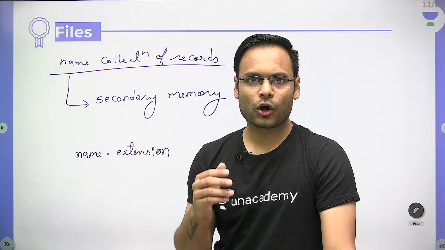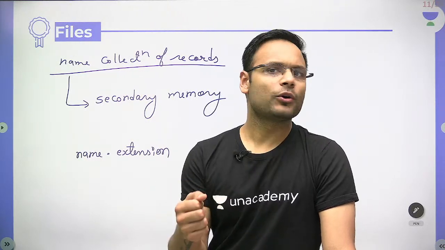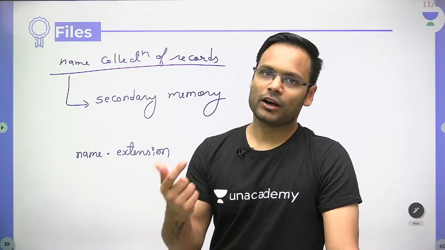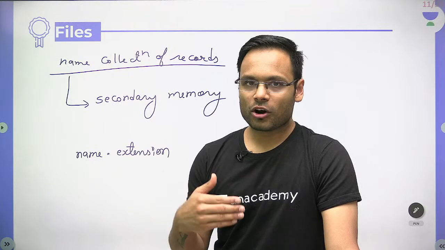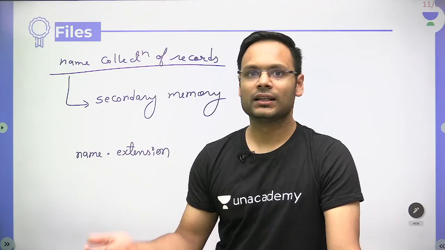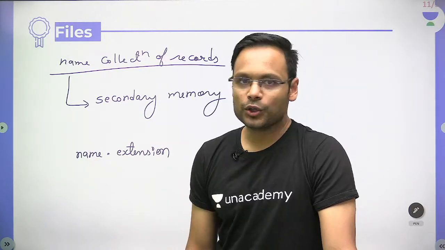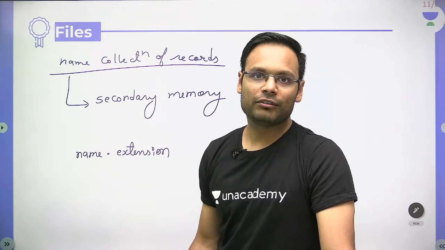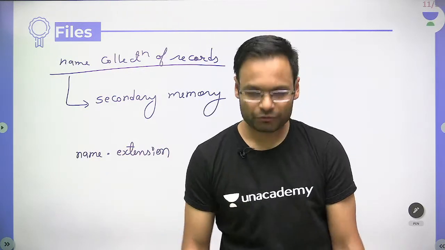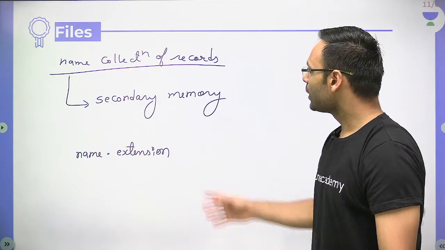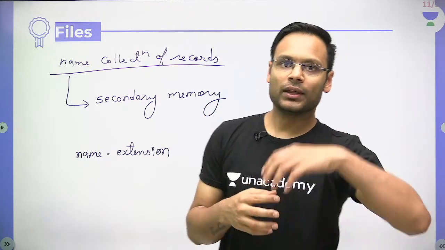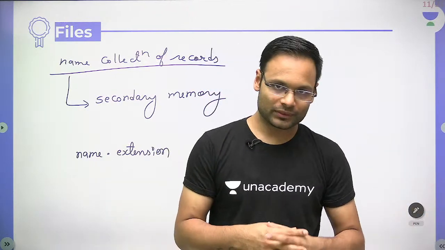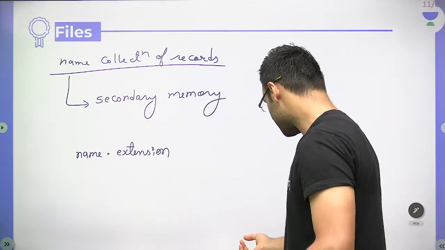Like if you have extension .mp4, it means it's a video kind of file, .mp3 an audio kind of file, right? .MOV, of course, movie type of file. Then you have .jpg, which is the JPG type of file. So you have multiple types of files, and each file will have that extension. You all know about it. Fine. So if we are trying to open that file in the Python language, how will we do that? That particular thing we will see today.